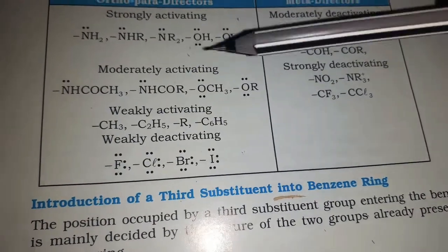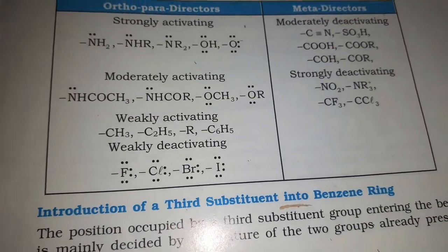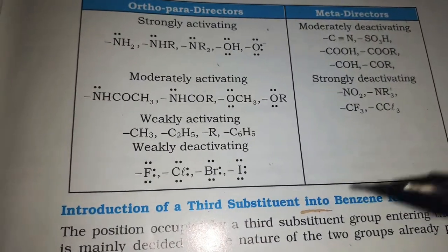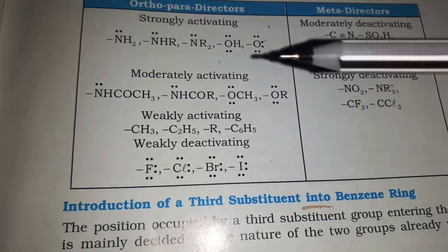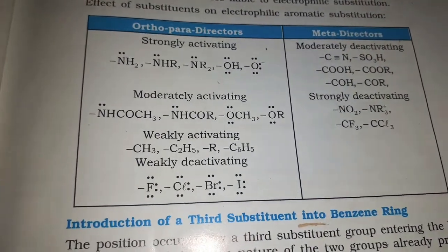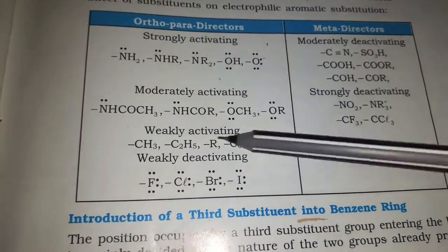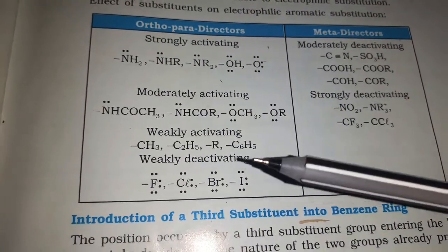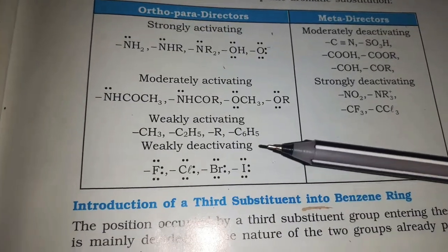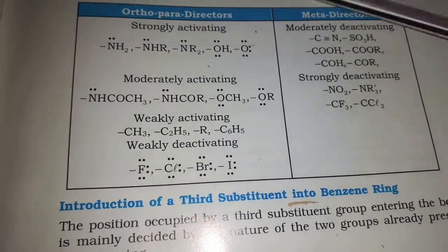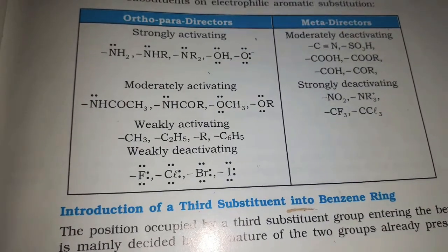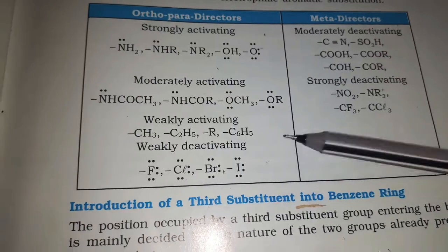According to our previous class, the substituent which is present on the benzene ring directs the second substituent. Just for your understanding, the substituent which is present on the benzene ring we can call the host, and the substituent which is coming to get attached to the benzene ring is called the guest.